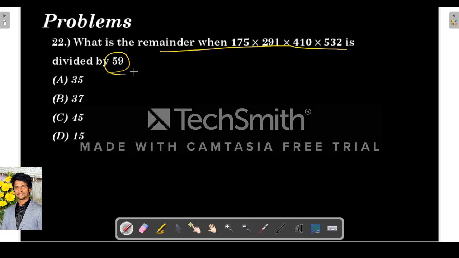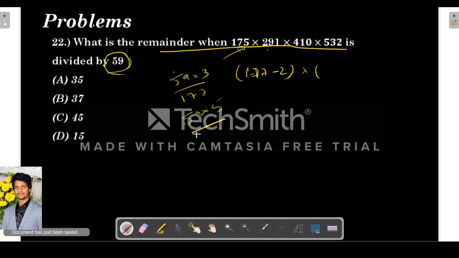So the next problem is also the same. What is the remainder when this is divided by 59? So we have to try to make this into some multiple of 59 plus or minus something. So try, 59 into 3 is 177. So this can be written as 177 minus 2. Next, 59 into 5, we can write. 5 9s are 45, so 295.